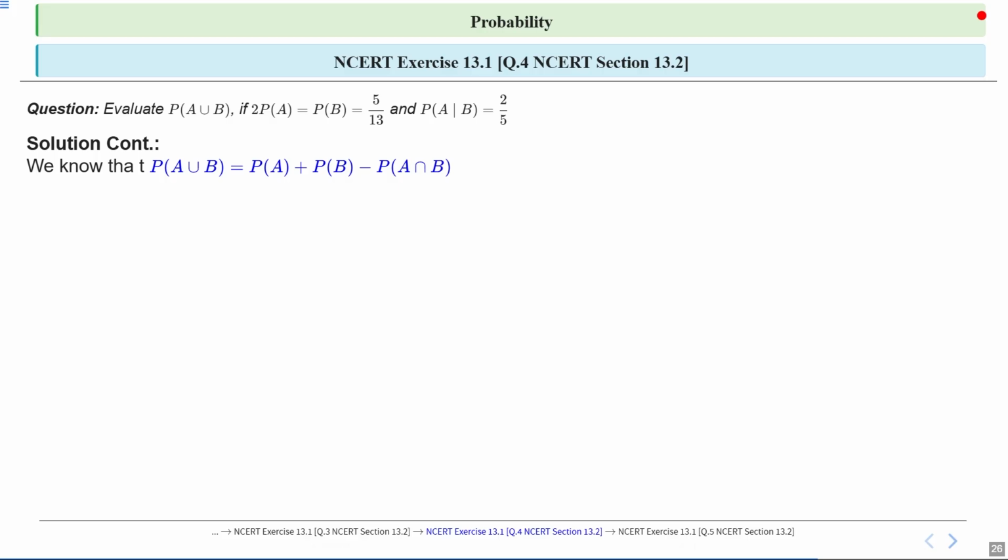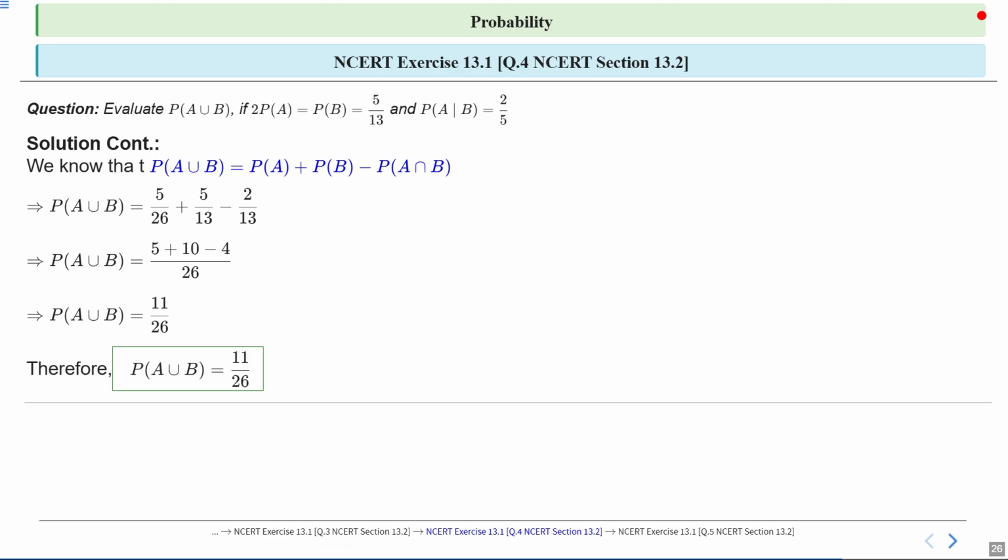Clear? Now we know that probability of A union B is equal to probability of A plus probability of B minus probability of A intersection B. Therefore, probability of A union B will be equal to 5 upon 26 plus 5 upon 13 minus 2 upon 13. Therefore, probability of A union B will be equal to 5 plus 10 minus 4 upon 26, which is 11 upon 26, right? So 11 upon 26 is basically the right answer.